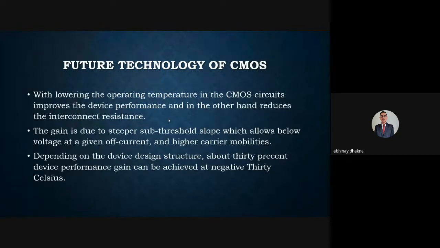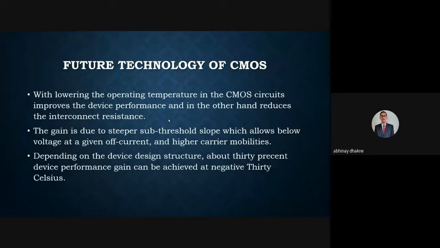While lowering the operating temperature in CMOS circuits, the device performance is improved. The internal connection resistance is reduced, and the gain is due to the steeper sub-threshold slope, which allows lower voltage at a given current.